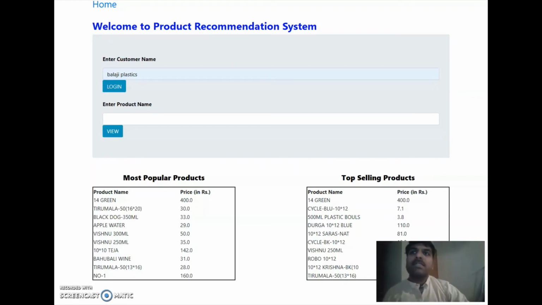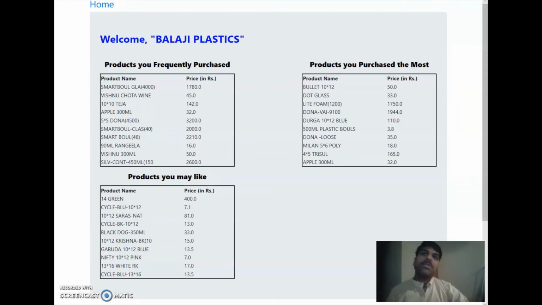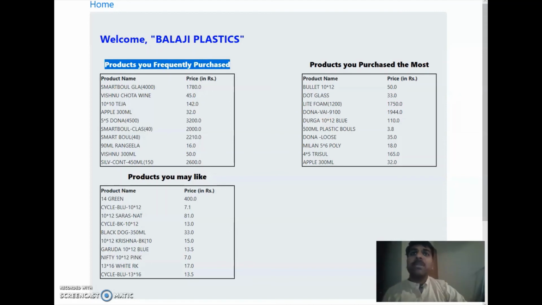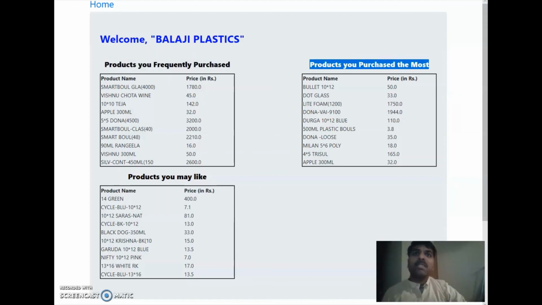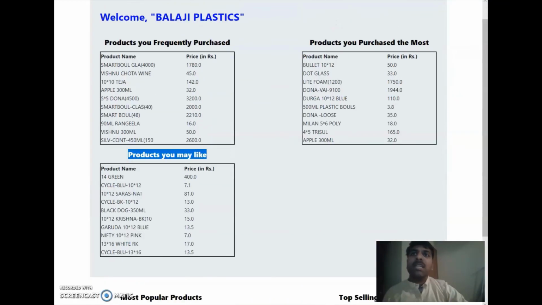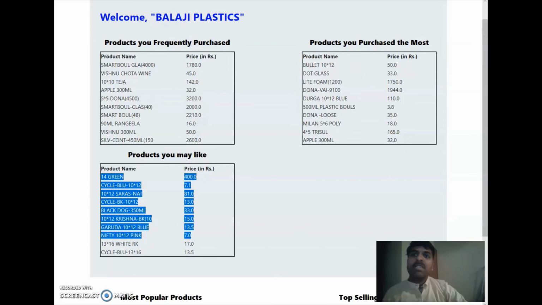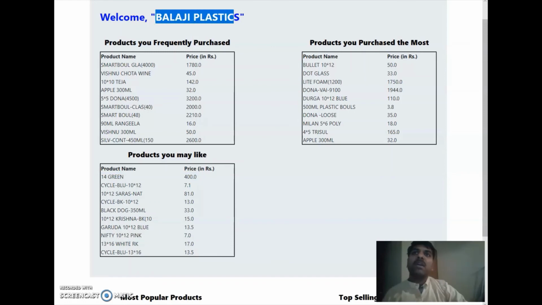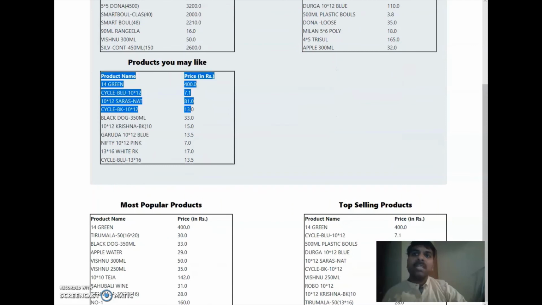It's going to take a little bit of time, and these are the results shown here. It shows the products the customer has frequently purchased, the most purchased by quantity, and the number of orders. This is where the recommendations come into the picture. These are the products which Balaji Plastics in this case never purchased, but which other customers of a similar business, performing similar to Balaji Plastics, have purchased. That's how these recommendations are here.